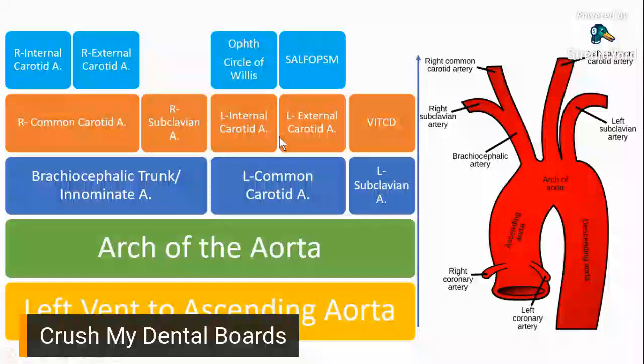Kung naalala ninyo, for your internal carotid artery, the important arteries to take note of would be your ophthalmic artery and the different arteries within the circle of Willis.